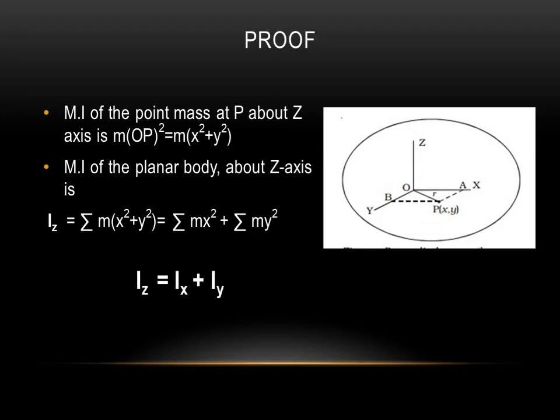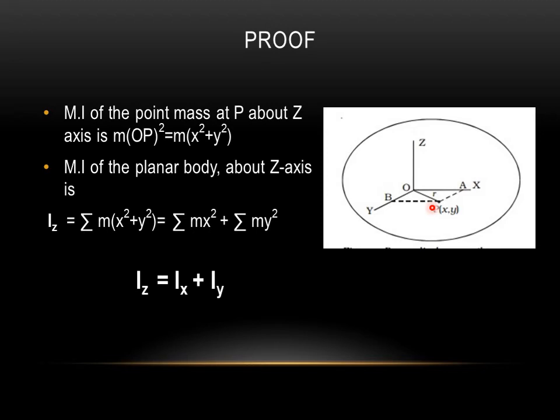So the moment of inertia of that point with respect to the z dash axis is nothing but the mass of the point mass at P into the square of the distance, that is this r. The distance is this distance from O to this point, OP. So OP, by the Pythagoras theorem, is nothing but the square root of x square plus y square.